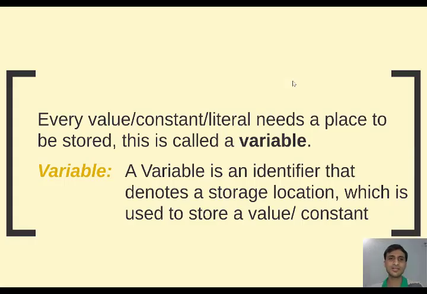That is what the definition says. Every value, constant or literal needs a place to be stored. And this place is called a variable. So variable is an identifier. What does this mean? Variable is an identifier. Actually, each variable has its own name.